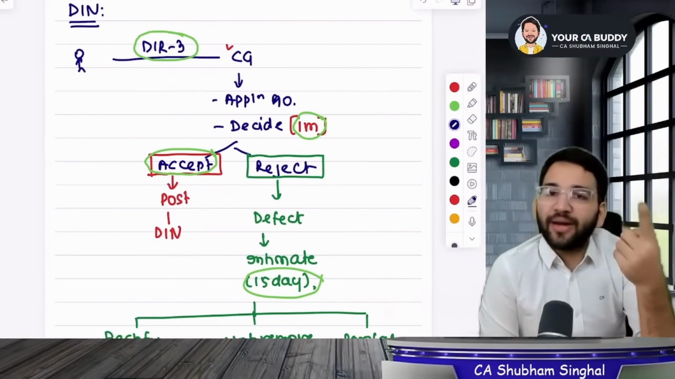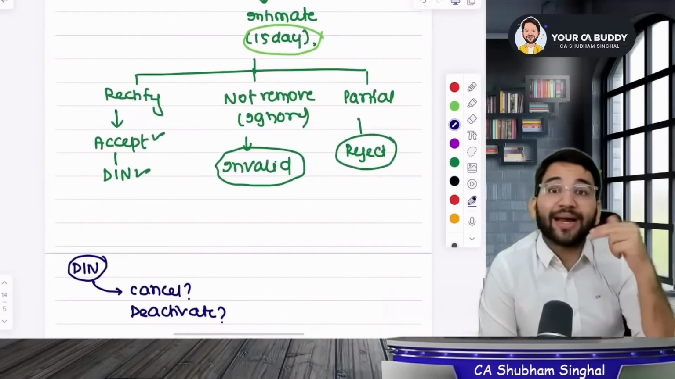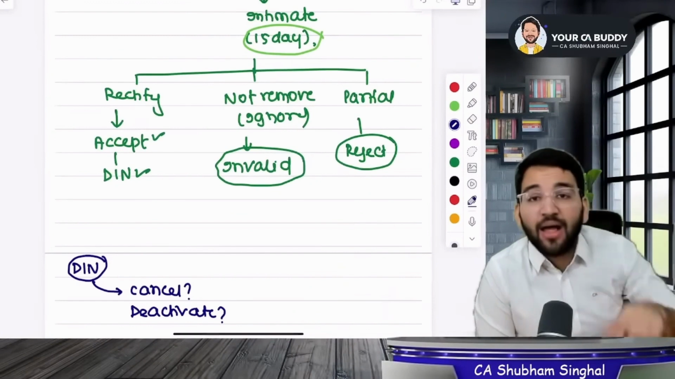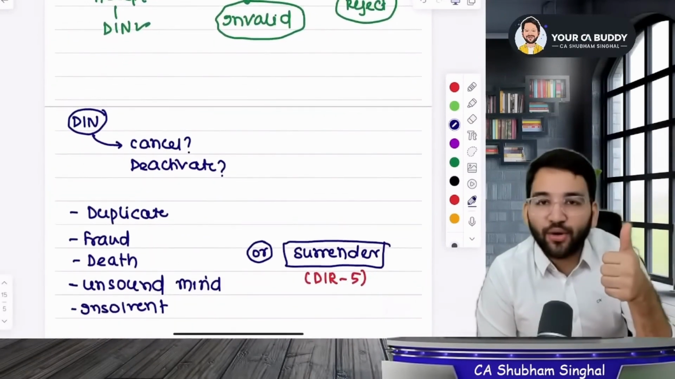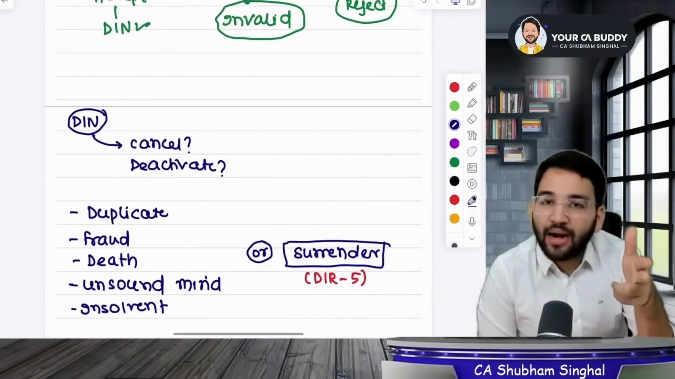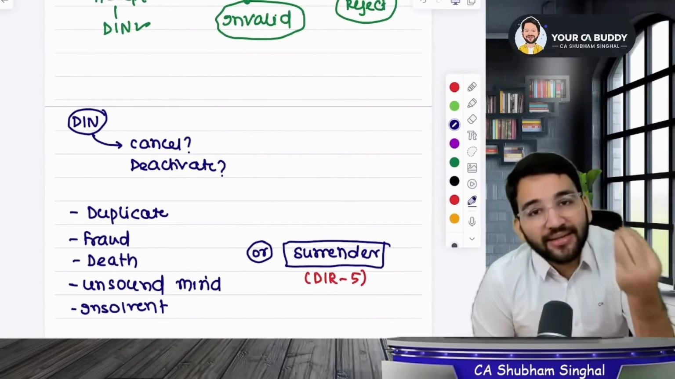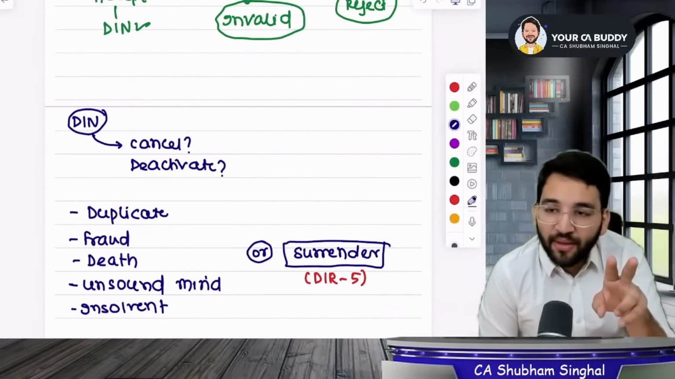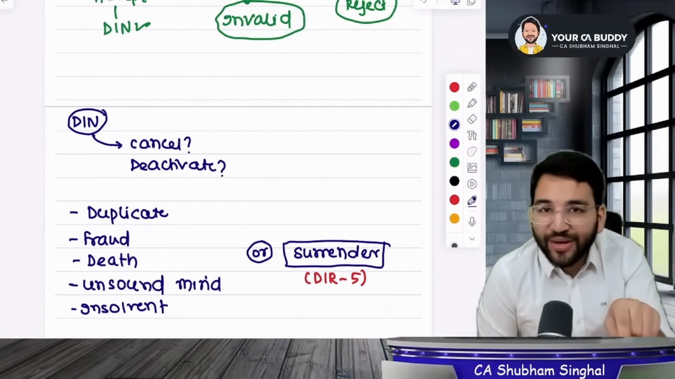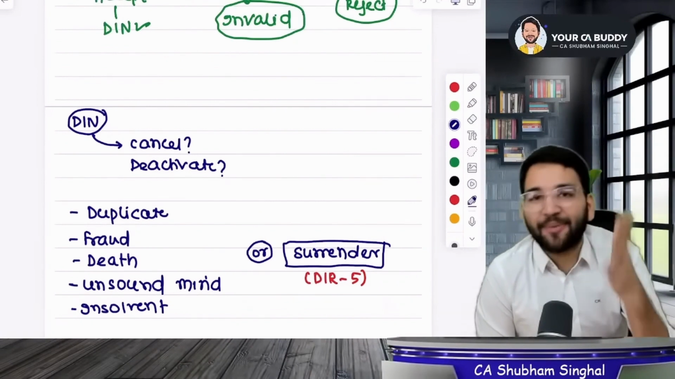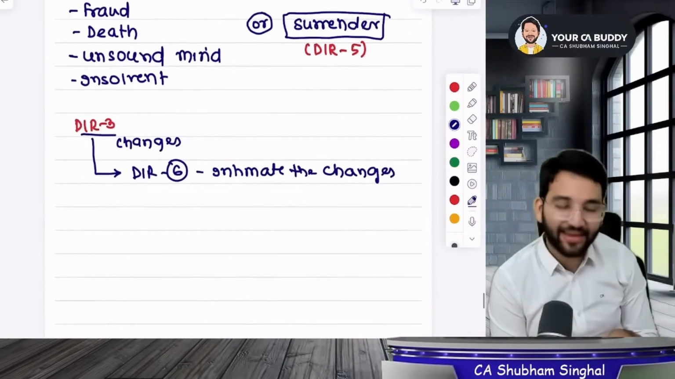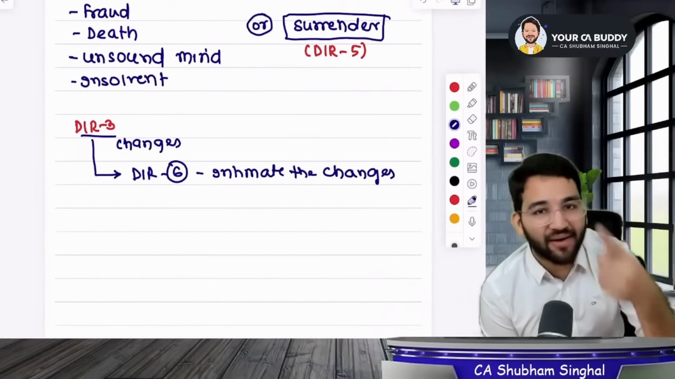Suppose you applied for the DIN number again, then you'll have to understand that it can be cancelled or deactivated. Yes, if the DIN number is duplicated by the person or if there's a fraud, if the person dies or becomes of unsound mind or insolvent, or he surrendered DIN from his end in the form DIR 5, and check if the DIN was used or not. After that, what will you do? Firstly, you will cancel that DIN and it's surrendered in DIR 5.